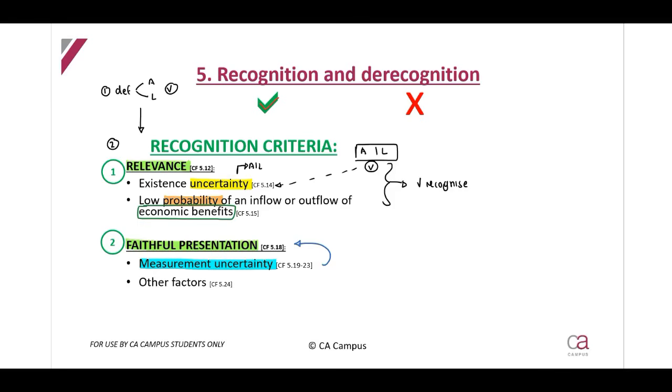We derecognize our assets, one, when control is lost, and two, our liabilities, when there is no longer a performance obligation to transfer our economic benefits.